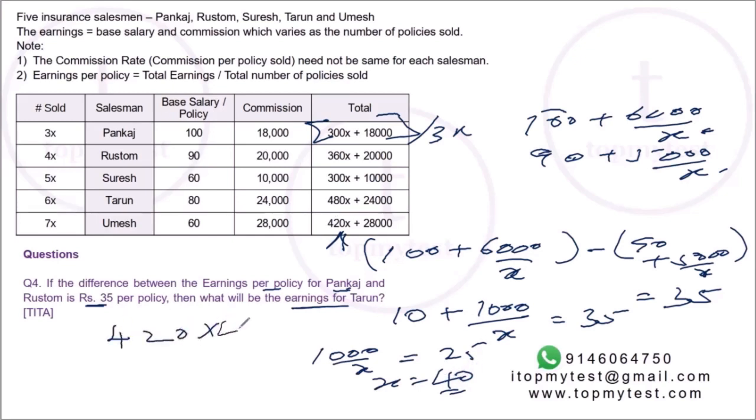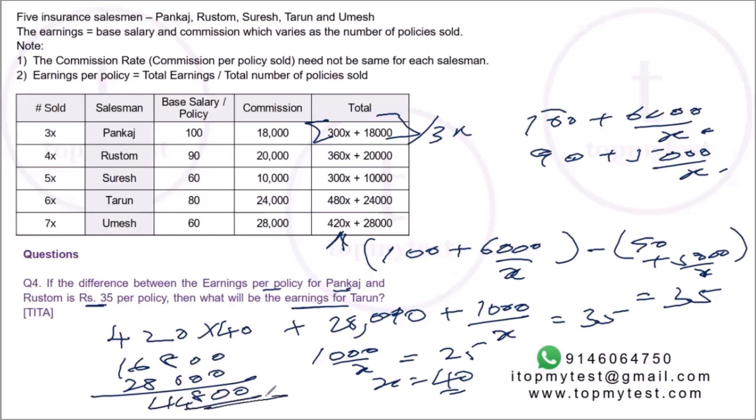420 into 40 plus 28,000. Right, 420 into 4 is 16, so 16,800 plus 28,000. That gives you 44,800, which will be your correct choice.